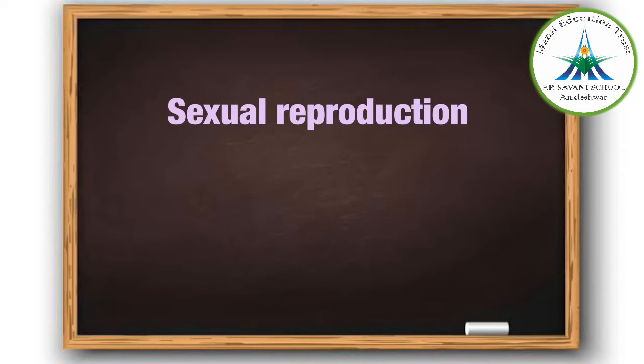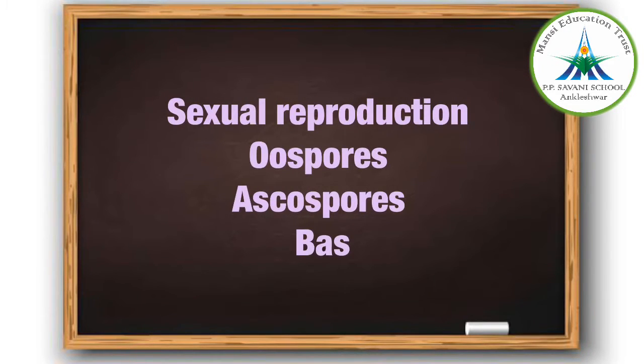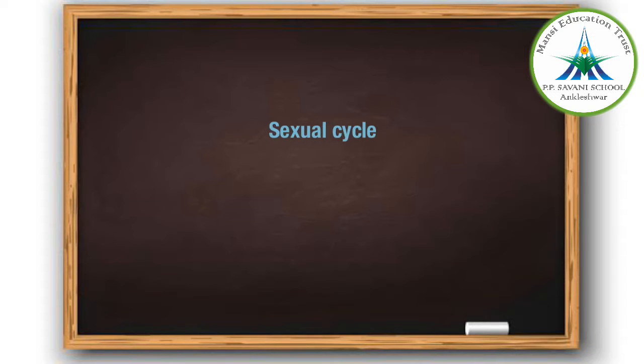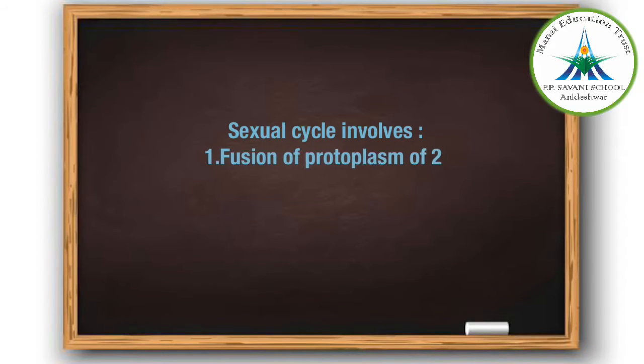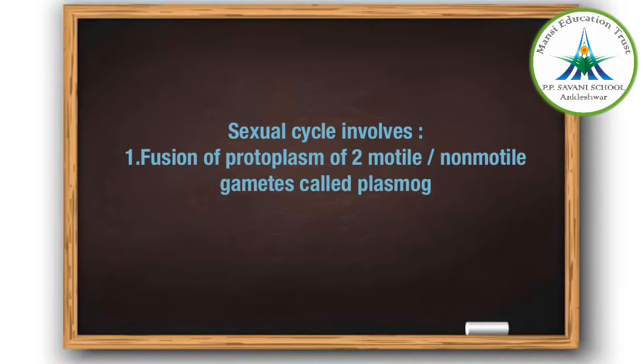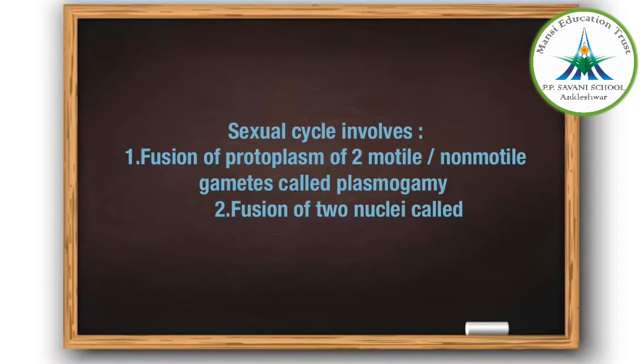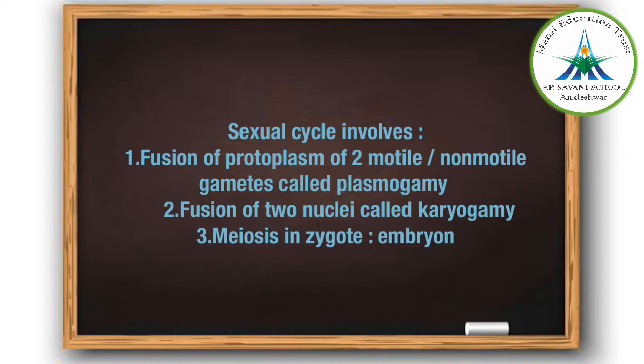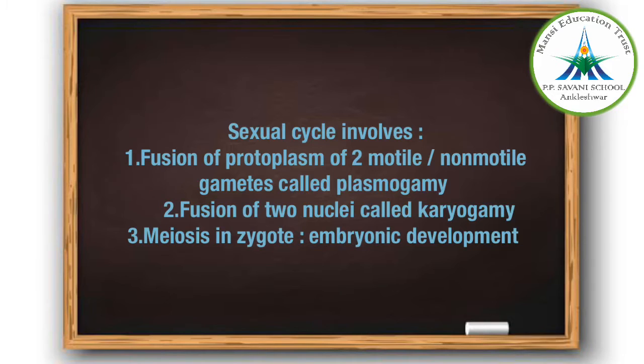Now when I talk about sexual reproduction, it is by spores like oospores, ascospores and basidiospores. The spores are formed in distinct structures called fruiting bodies. The sexual cycle involves 3 steps. One is fusion of protoplasm of 2 motile or non-motile gametes called plasmogamy. Second is fusion of 2 nuclei called karyogamy. It leads to formation of zygote. And the third one is meiosis in zygote resulting in haploid spores.